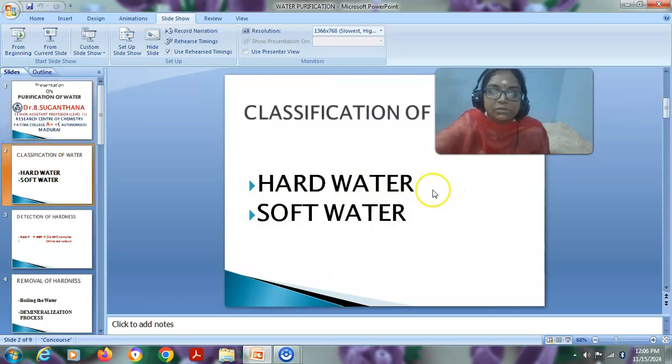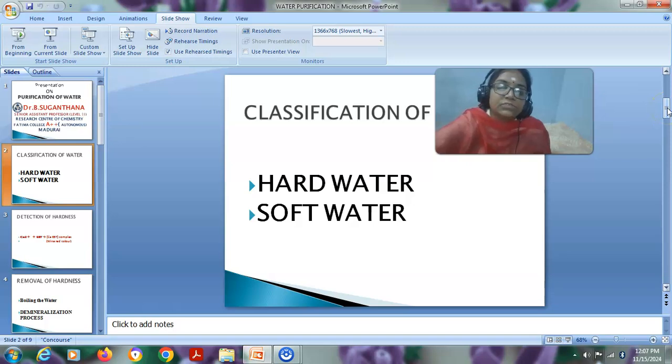For example, see how many of you have the habit of washing your clothes every day at home? Only very few people are doing this work daily at home. While you're washing your clothes itself, you'll get to know about the quality of your water. That is, whether the water is hard water or soft water, so that quality can be easily checked just by washing your clothes itself.